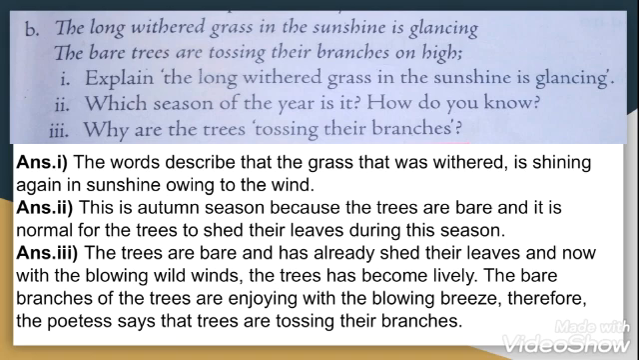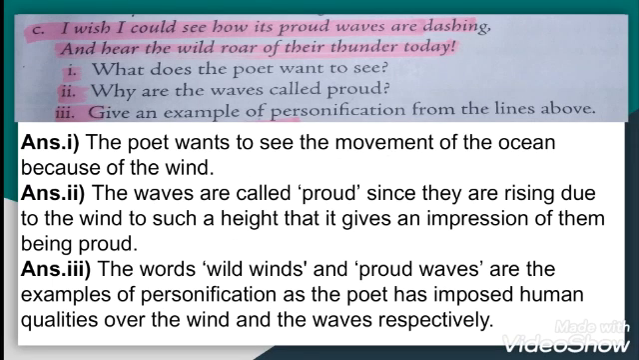Moving on to another two lines. I wish I could see how its proud waves are dashing and hear the wild roar of their thunder today. Question 1. What does the poet want to see? So the poet wants to see the movement of the ocean because of the wind. Why are the waves called proud? The waves are called proud since they are rising due to the wind to such a height that it gives an impression of them being proud.